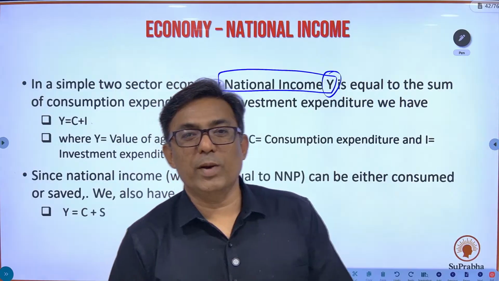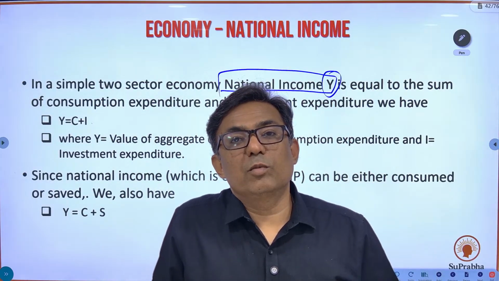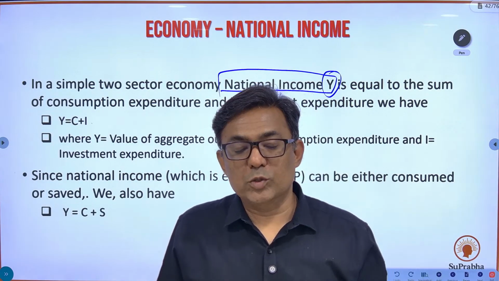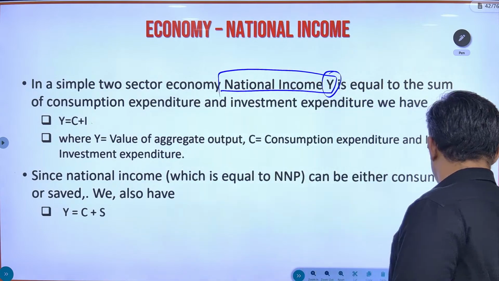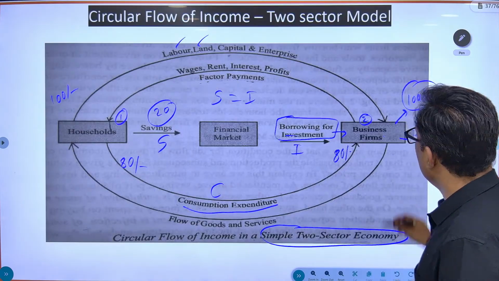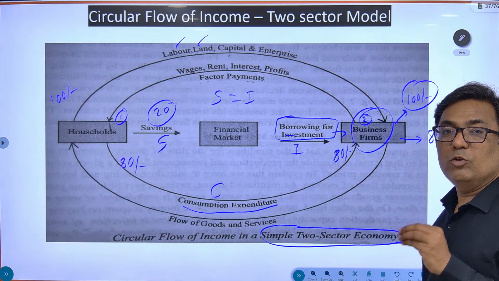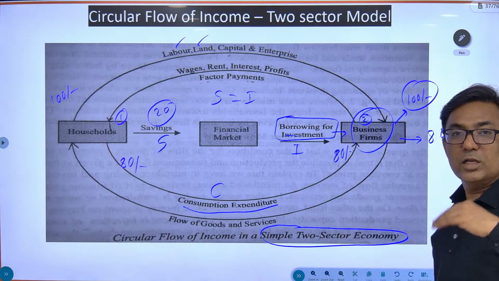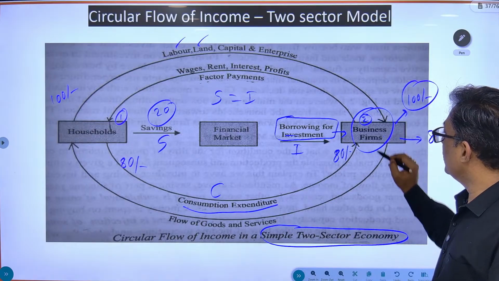Now this is a closed economy, nothing is coming in from outside, nothing is going out from inside. So what will be the national income of the country? The national income will be the same as what is domestically produced. So what will be produced in this two-sector economy? Whatever the business firms produce, the value is going to be the national income of the country, because there is no external sector, no rest of the world over here. So how much will the business firms produce?